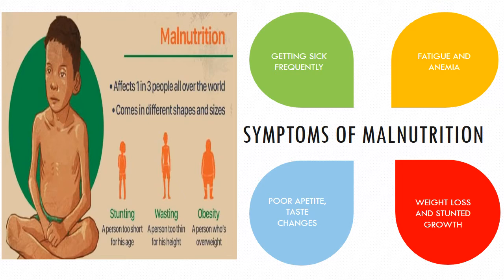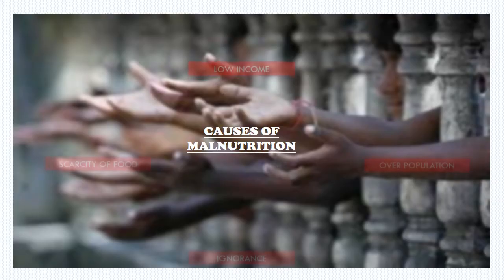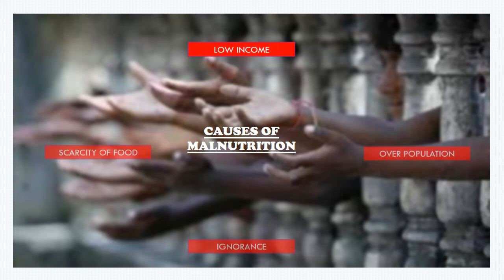The person is constantly losing weight. Also, the person is too short for his or her age. Fourth is poor appetite and taste changes, in which the person does not get hungry. His or her body does not take the food that is required by the body. Also, the taste changes.